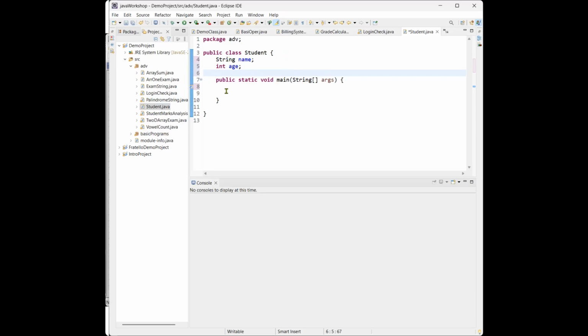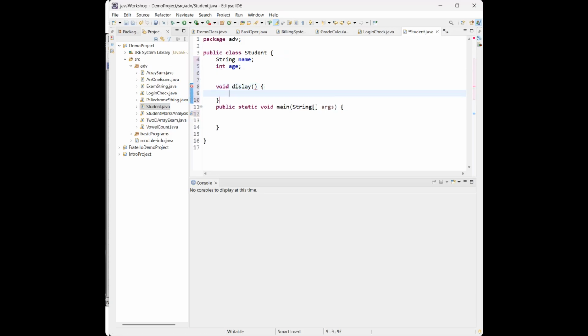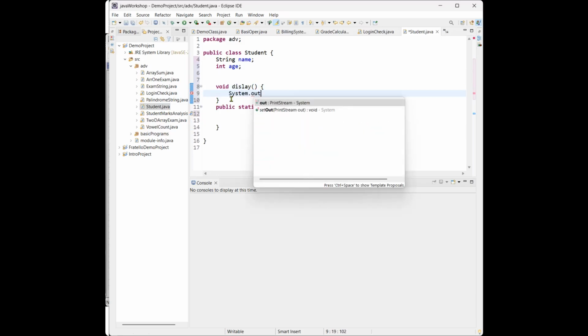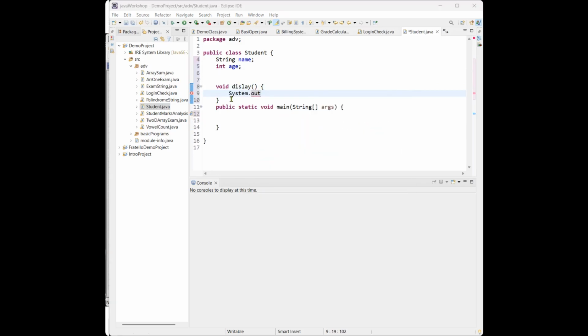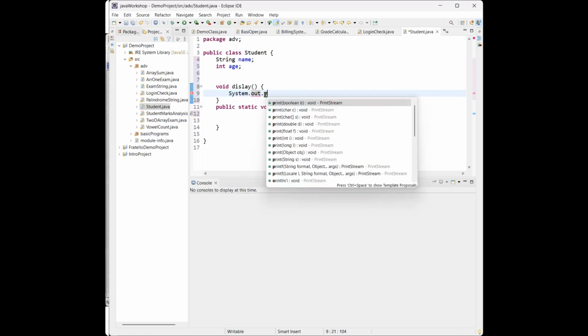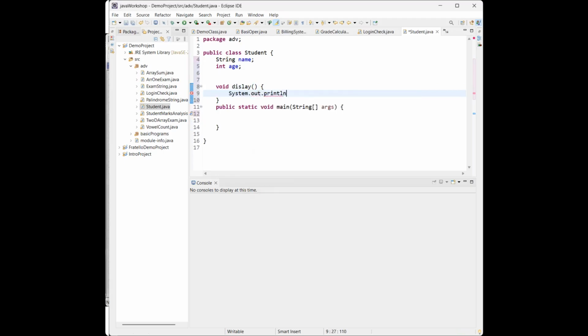Now let me create one method. You know how to create a method, right? Display, this is with no parameters, no returning, just printing. I am just printing here, System.out.println of name. I'm just concatenating that name.